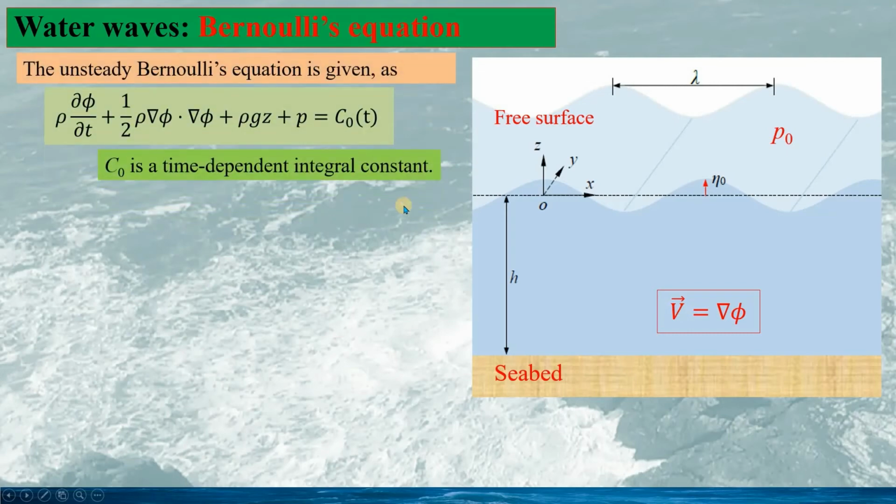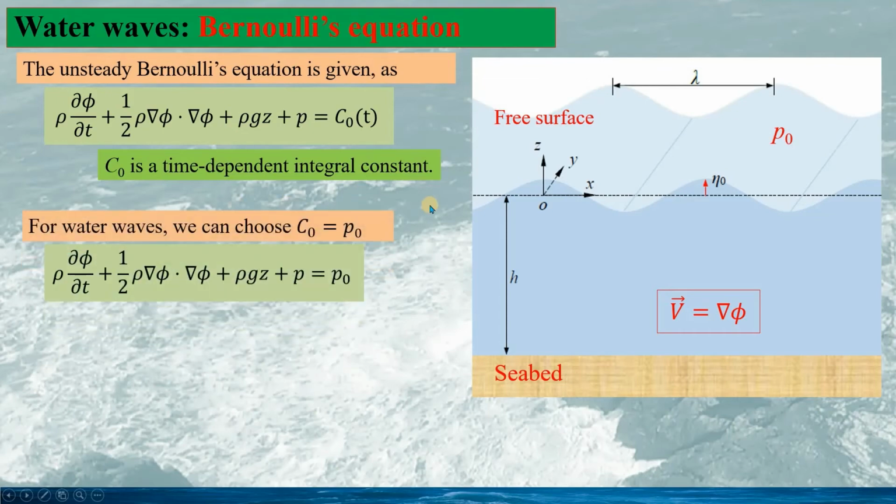The unsteady Bernoulli's equation is given as this. Here C0(t) is the time-dependent integral constant. However, for water waves, we can choose C0 equal to P0. So the unsteady Bernoulli's equation is given as this.